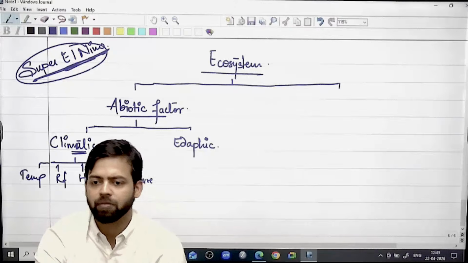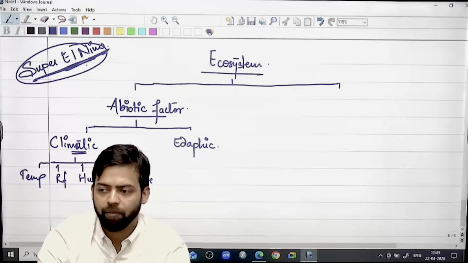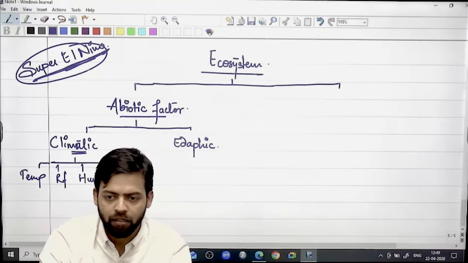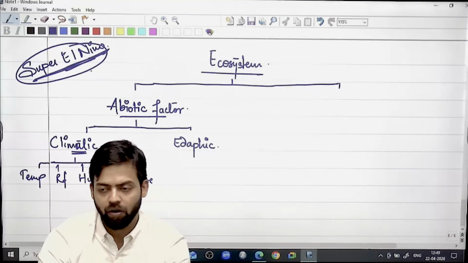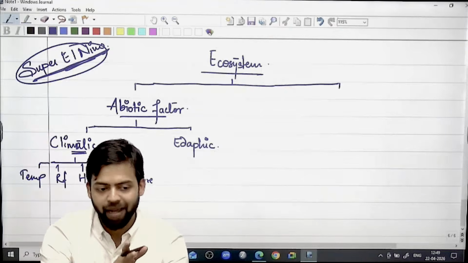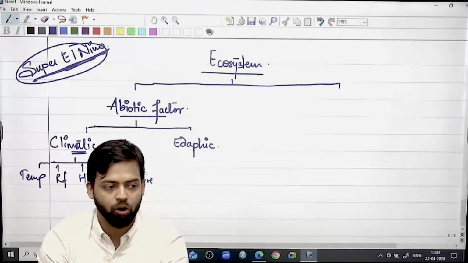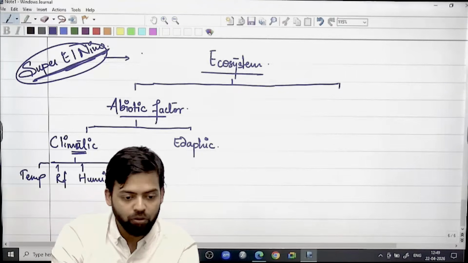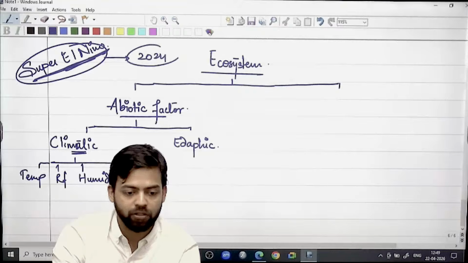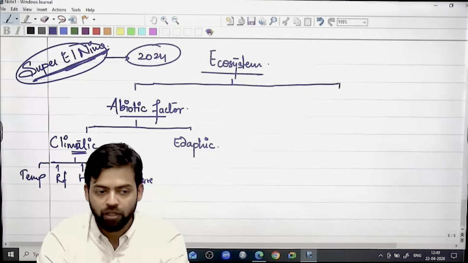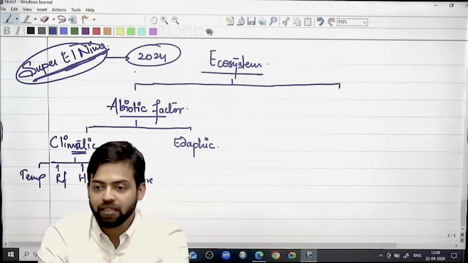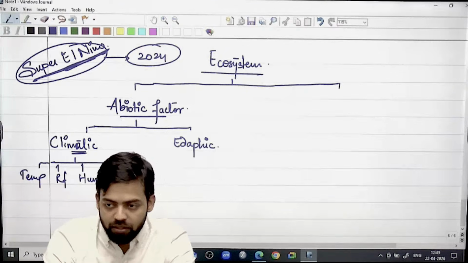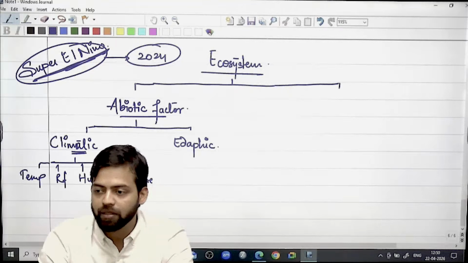In March this possibility increased, and by the end of March, IMD said that we have to look at the temperature and pressure of different regions, and then we will determine whether there is going to be an El Nino year or not. And why is this happening? Because 2 years back only there was El Nino. In 2024 there was El Nino, right? 2 years back. And we have seen the periodicity of El Nino. Usually it happens in 5 to 6 years, right? This is the periodicity, but again this is happening in 2026.